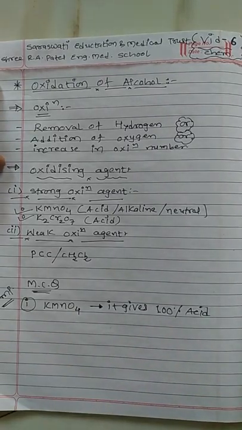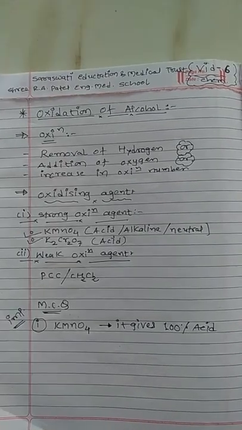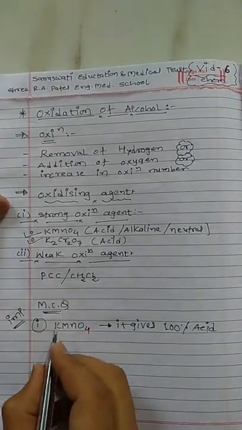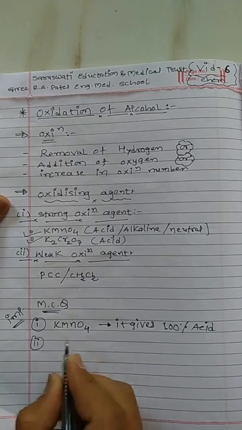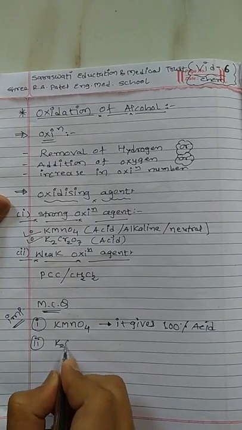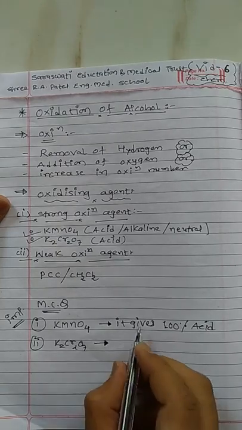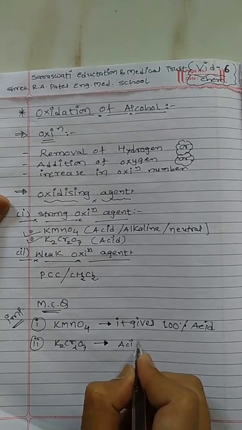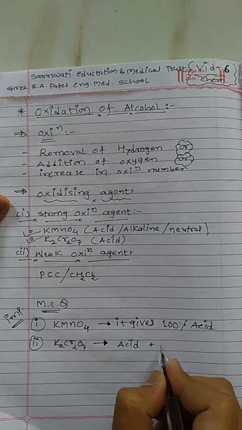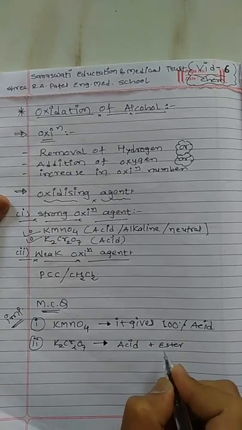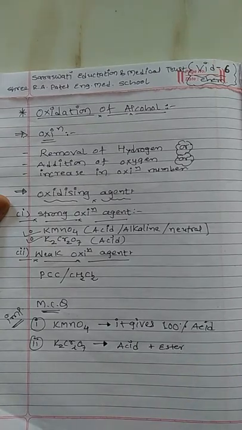Number 2, the second oxidizing reagent, K2Cr2O7. Its drawback is that it gives acid as a product with ester as a byproduct. So this is the drawback.